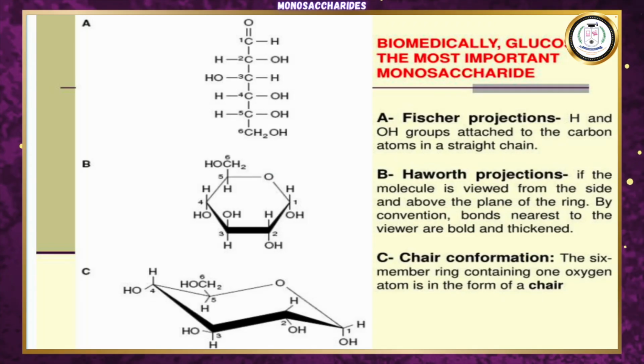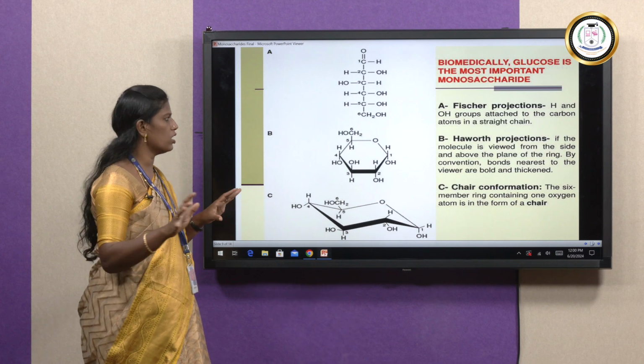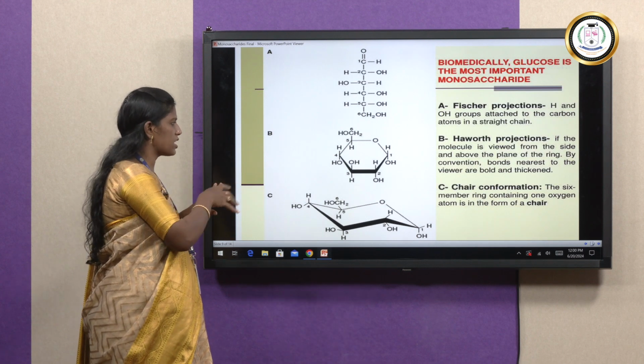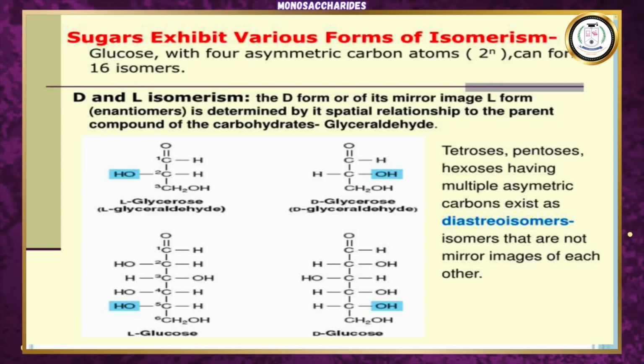Biomedically, these monosaccharides have 3 conformations. One is the Fischer projection, another one is the Haworth projection, and next is the chair conformation. Fischer projection is a straight chain, Haworth projection is a ring-like structure, and chair conformation is in the form of a chair. Sugars exist in various forms. The first one is a triose form, the last one is a hexose form.